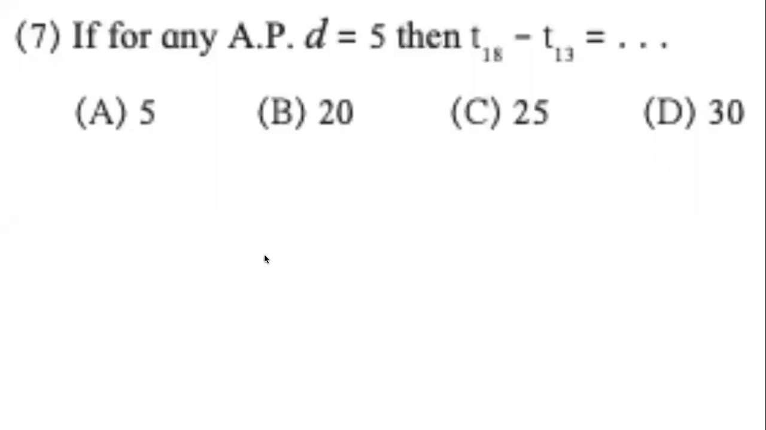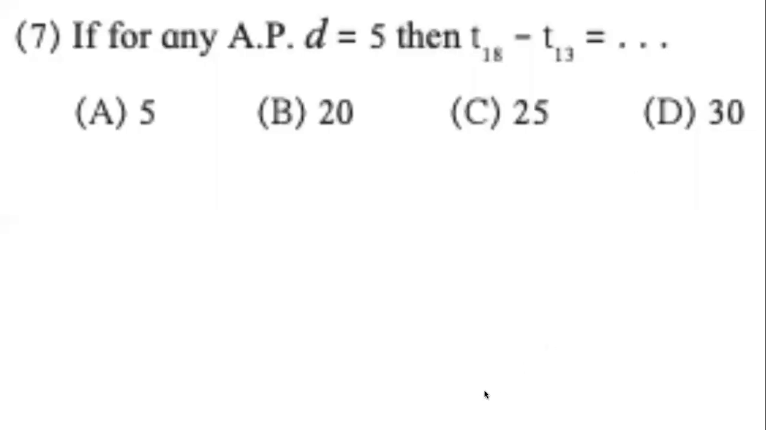If for any AP, d equals 5. Common difference is given. And we have to find the difference between two terms, T18 minus T13. How much is it? Solve it on your own. Now, for the first time, I think, I'm asking you, let us see who gets the answer fastest.